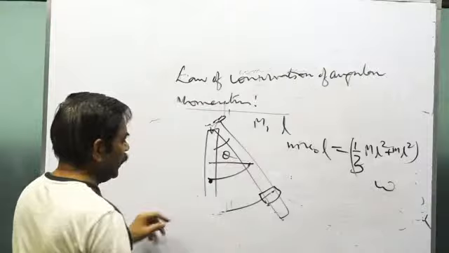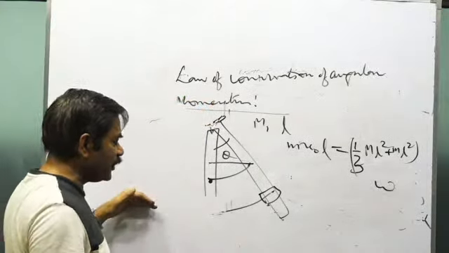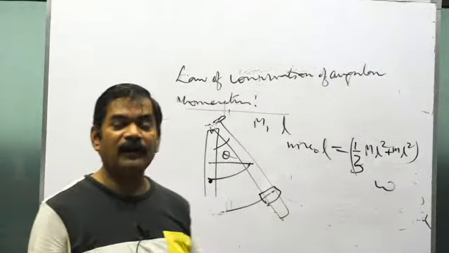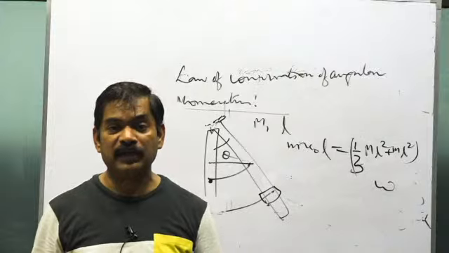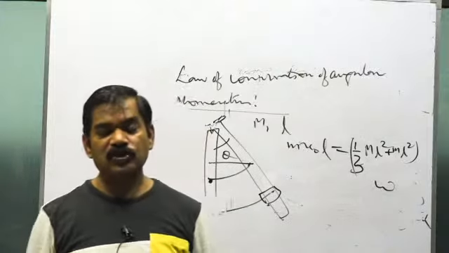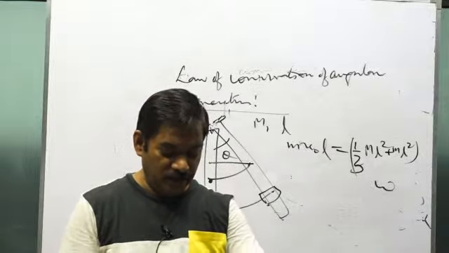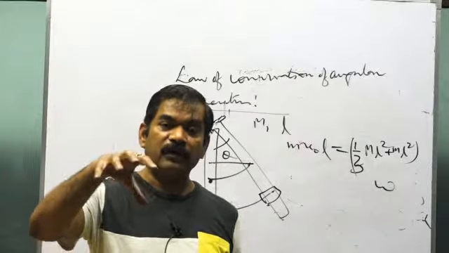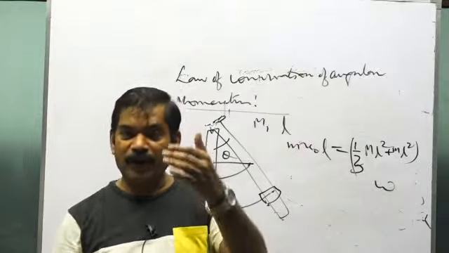So you see, you applied the law of conservation of angular momentum. In this case, one mass was coming from outside, and that mass was also bringing some angular momentum to the system. So in such cases also, the block and the rod make one combined system.